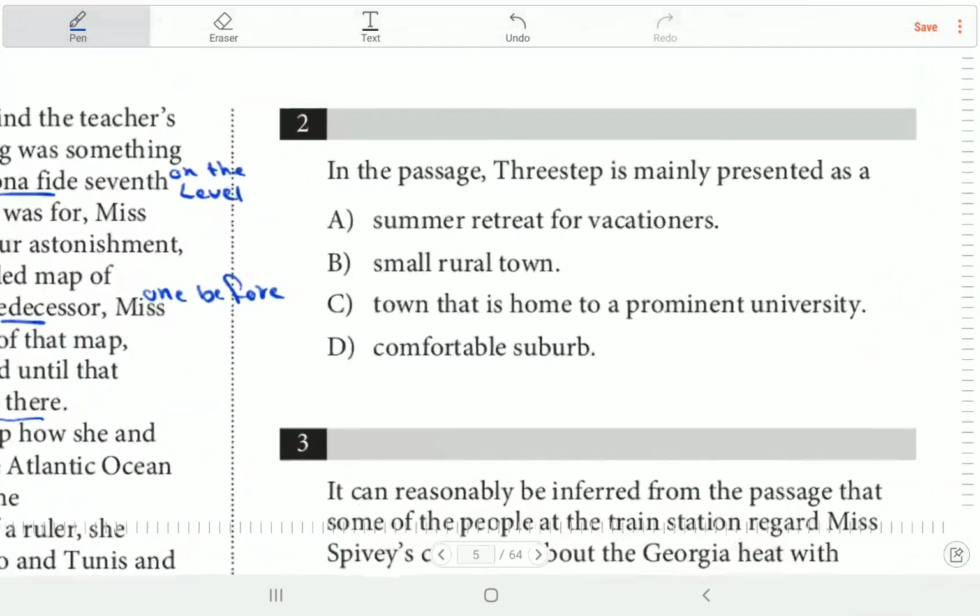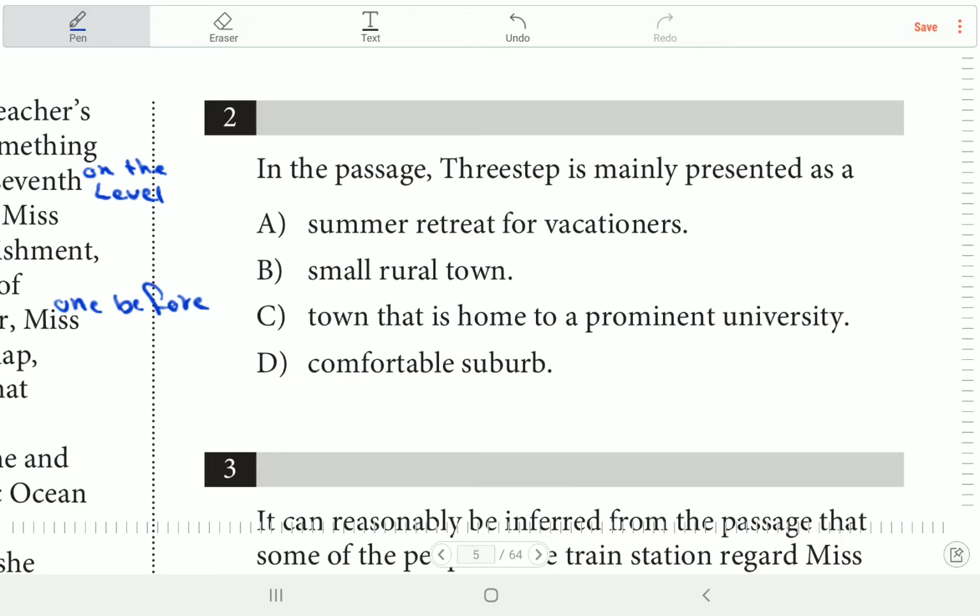Okay, in the passage, 3-step is mainly presented as summer retreat. You know, a retreat is a place of privacy. So it's a place for privacy, for vacationers, you know, vacationers, someone on vacation, or small rural town, you know the word rural, like countryside, أرياف يعني.